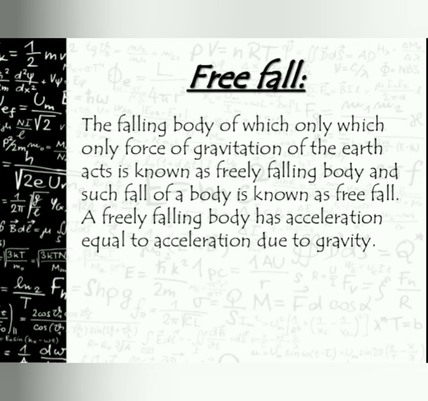When the object is falling from a certain height, due to the gravitational force it falls very freely, and the acceleration due to gravity is applied along with it. This is what you call free fall.